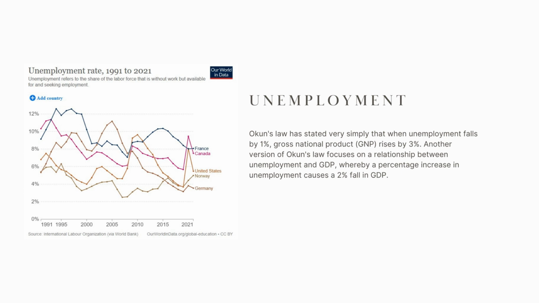So I included some other countries here just for comparison. We can get some outside knowledge. I think some of the largest GDP countries here, you see France is up top, Canada, us here in the United States, Norway, Germany. This one actually goes out through 2021. You can see everything there in 2020. Unemployment skyrockets. And if we were to look at that last graph, you could see how GDP had fallen.